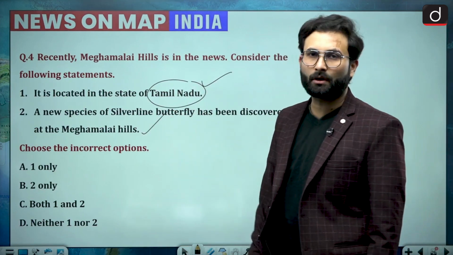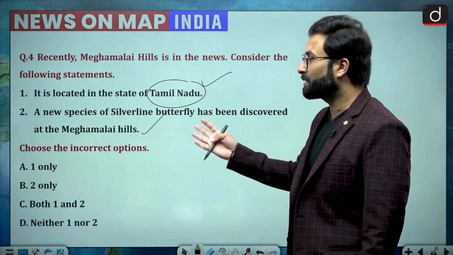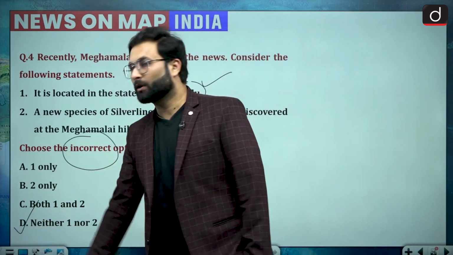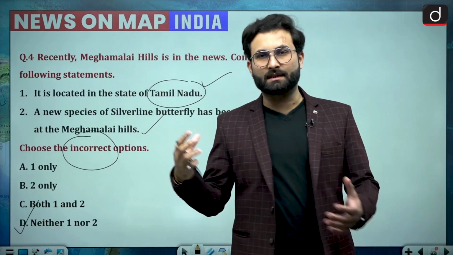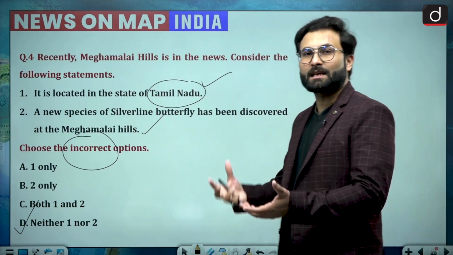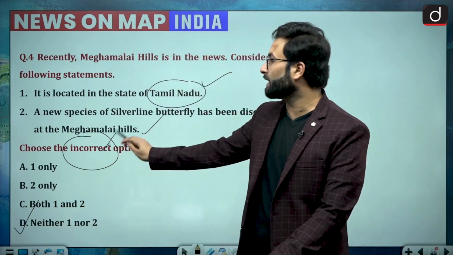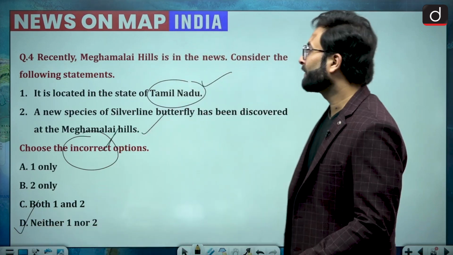This is directly taken from your current affairs. So both of the statements are true. They have asked you the incorrect statement, so your answer would be D. Most of the time when questions are so simple, because of the excitement we have, we can mark both 1 and 2. But the thing is, they are asking for incorrect, so please pay attention to that.